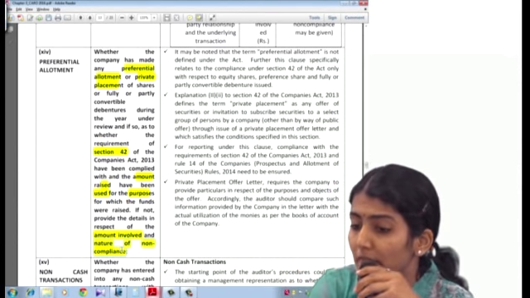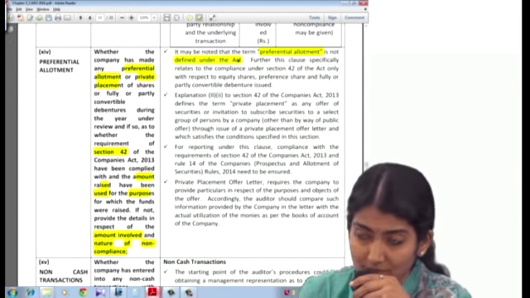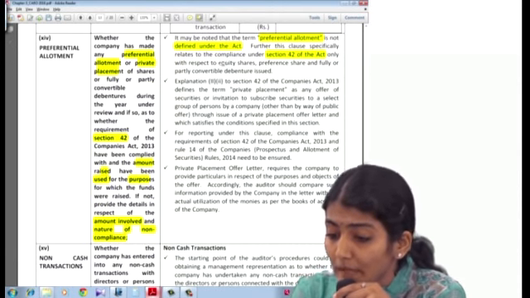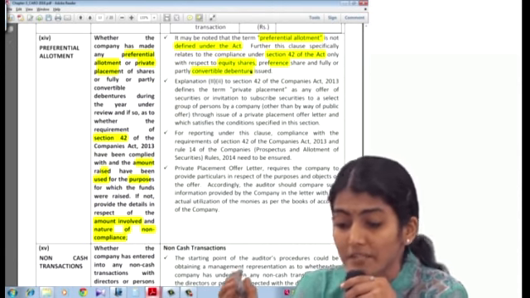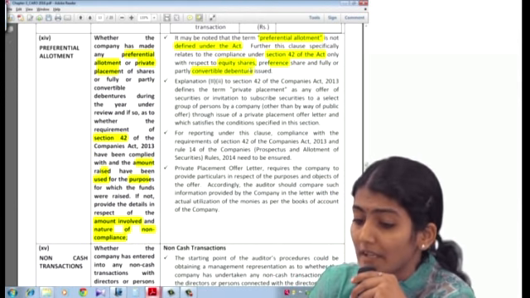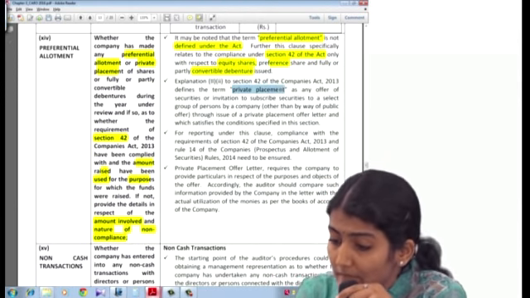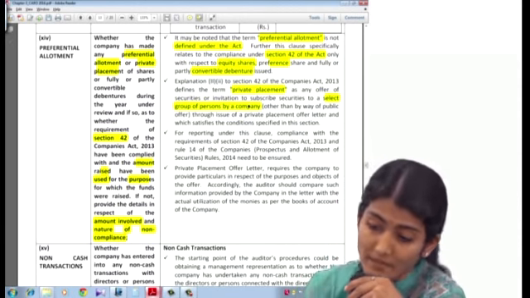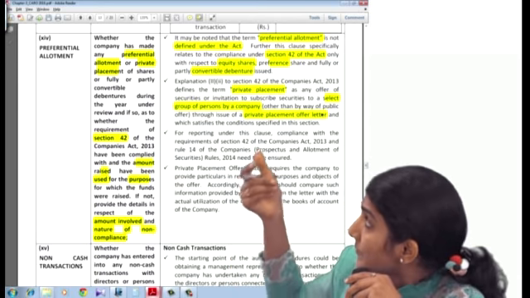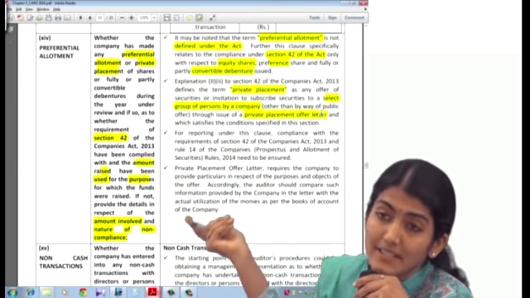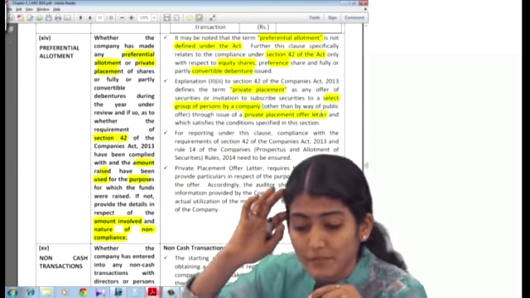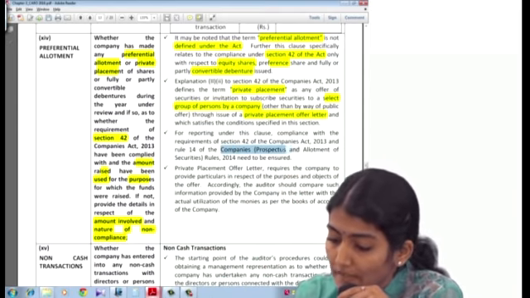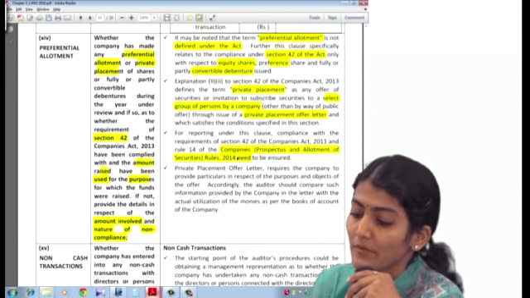Okay. What does it say? Preferential allotment is not defined under the Act. This clause specifically relates to compliance under section 42 only with respect to equity shares, preference shares and debentures. Right? Fully or partly convertible debentures. Private placement is an offer of securities or invitation to subscribe to a select group of persons through issue of a private placement offer letter. So very important, private placement is to be done by way of a private placement offer letter. And whether they have complied with the Companies (Prospectus and Allotment of Securities) Rules 2014.